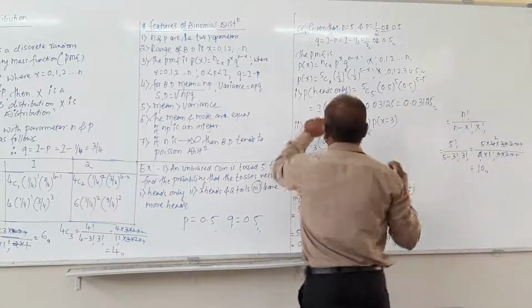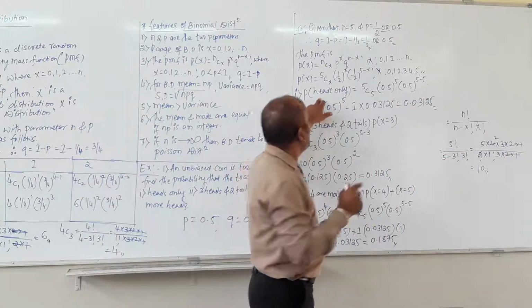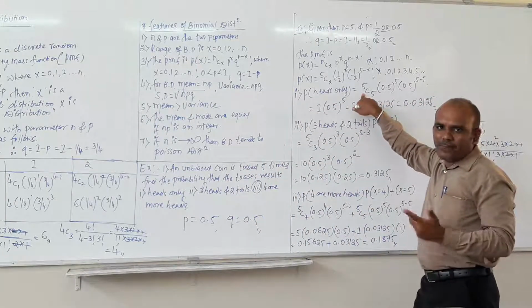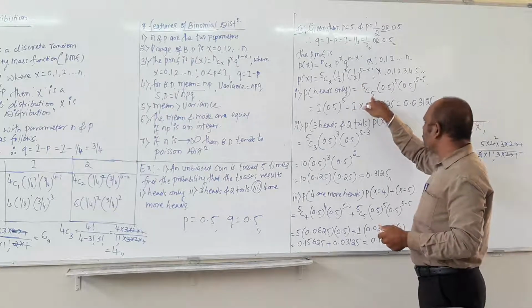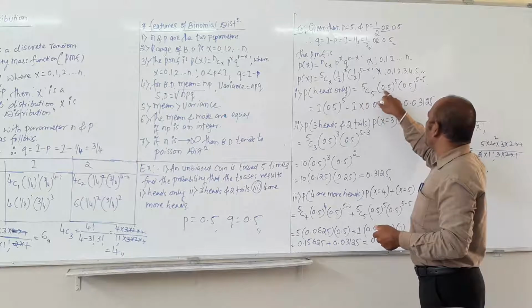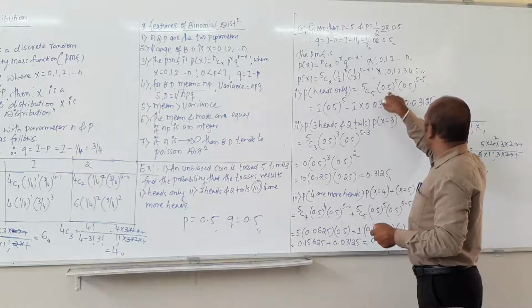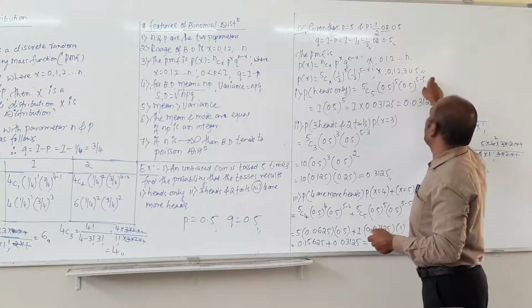So they ask the first question, heads only, then the value of x equals 5, then 5C5, we will put x value 5, so 0.5 raised to 5, because p raised to x, and 0.5 raised to 5 minus 5.